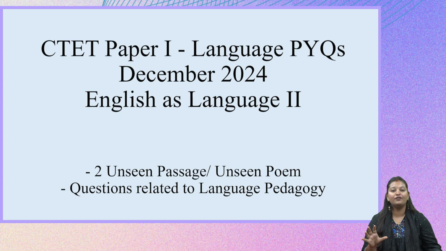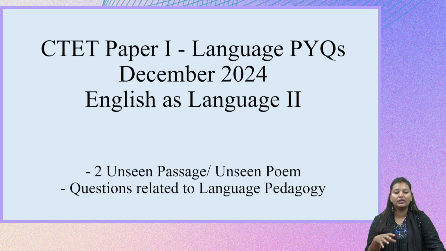Now we have finished what was part of when you choose English as your language 1. Now we will look at previous year questions which were your options to be attempted if you are choosing English as your language 2. So in this segment also the same pattern is followed. There is an unseen passage or a prose or poem, and then we have questions related to language pedagogy. So we will now look at questions related to language pedagogy.